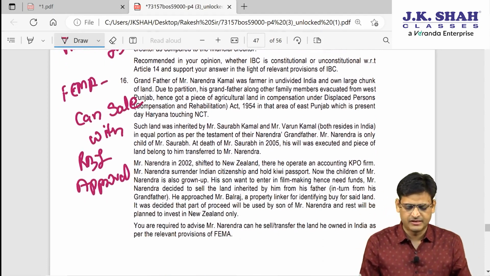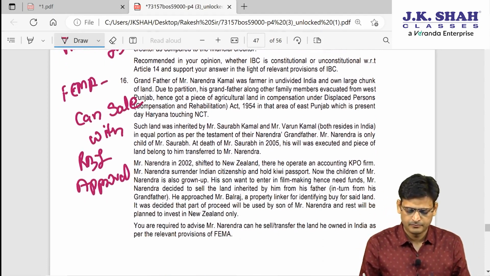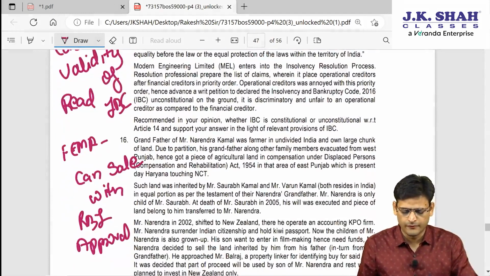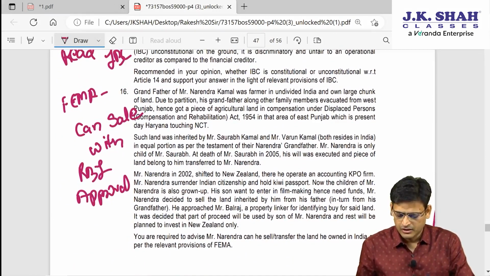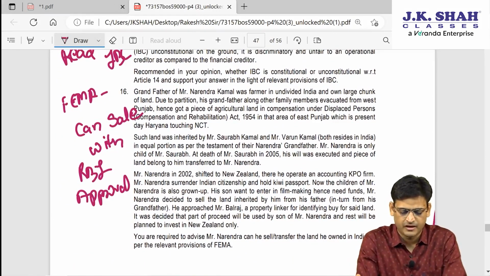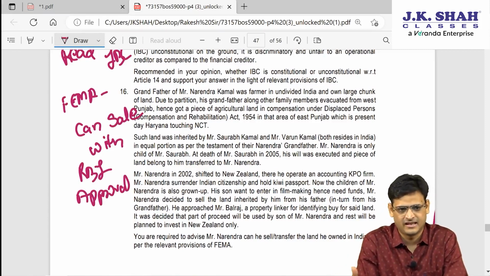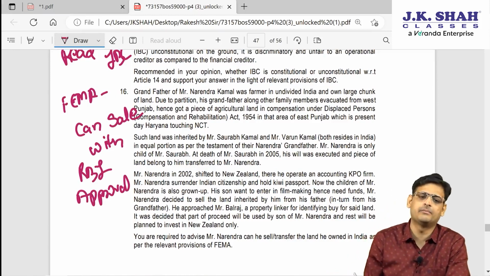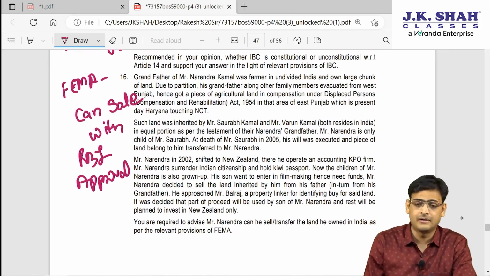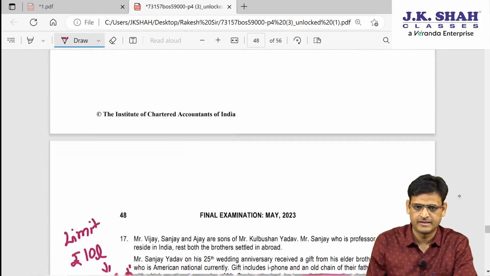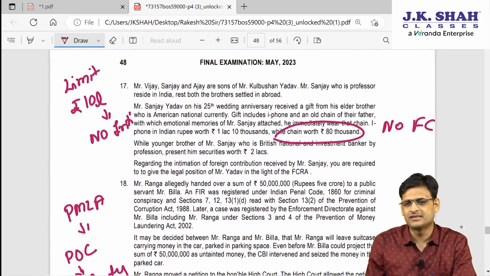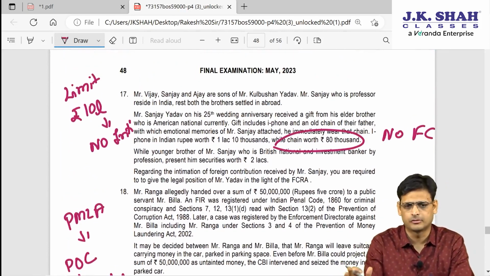Please read question 16. So if you read this question, you will find out that this question is from the Foreign Exchange Management Act, and it is about the immovable property concept. So they want to sell it. So can they sell it? Yes, they can sell it. It's a straight question. They can sell it, and they need RBI approval for it. So it is like that. So these questions, many questions you have also seen in the book also.